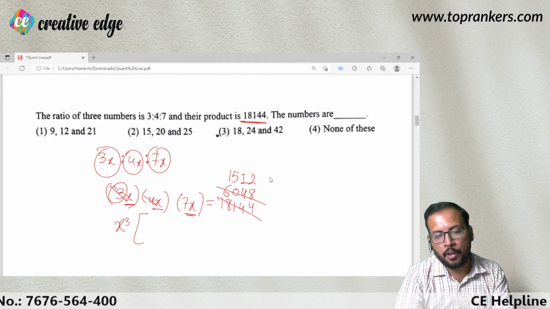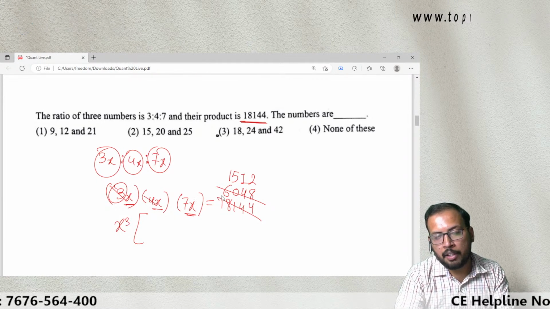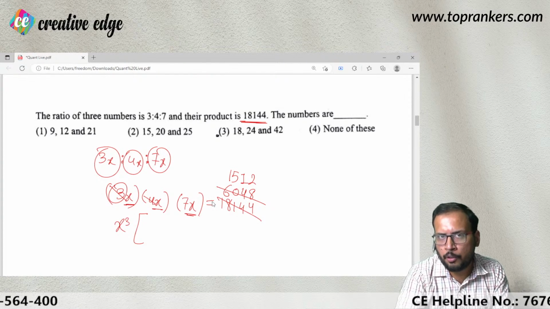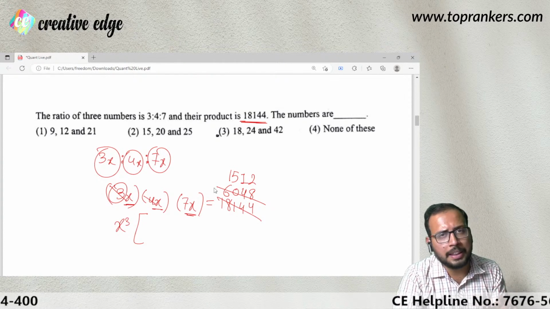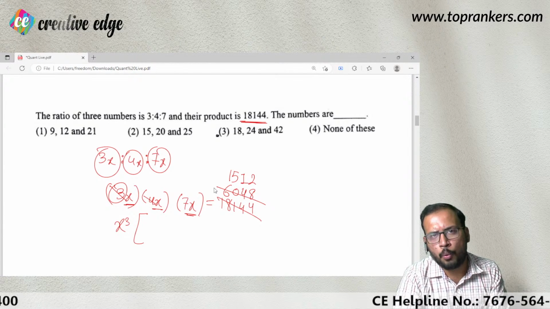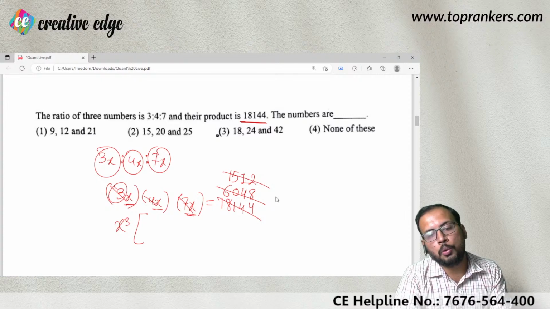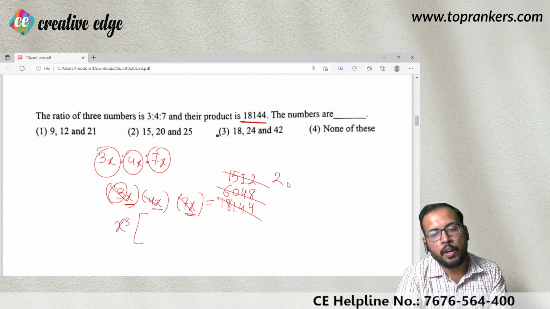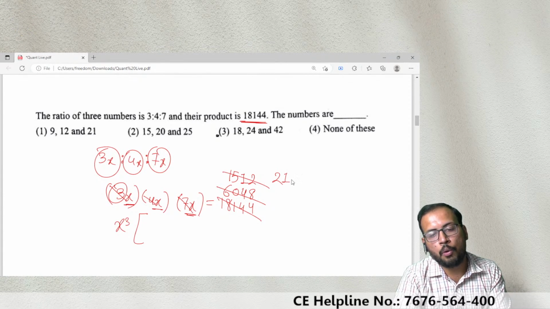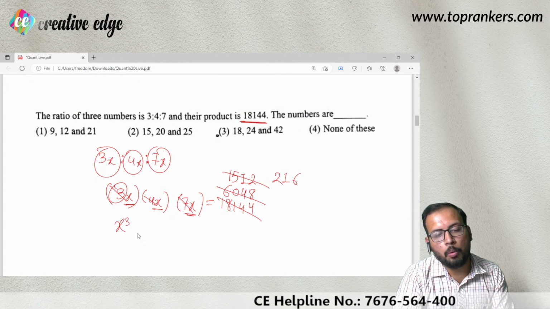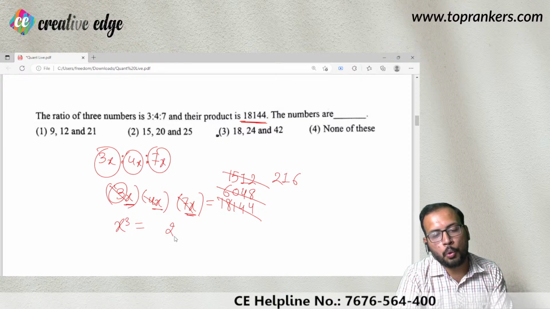Now let us cancel it by 7. How do I know it is going to be cancelled out by 7? Basically, I'm just giving it a try. And in most of the cases, you will see that the number is simply cancelled out. Okay, so 7 you will cancel from 1512, so 7 2s are 14, 1 1, 7 1s are 7, 7 6s are 42. So you can see that x cube is equal to